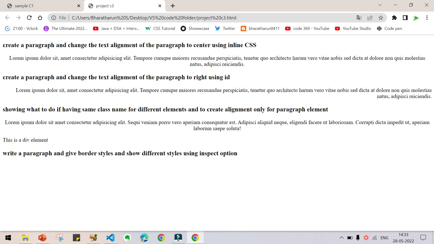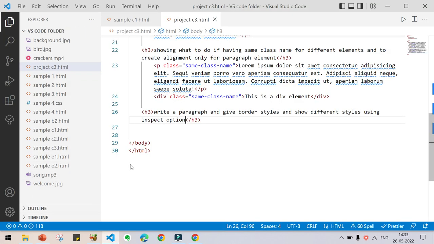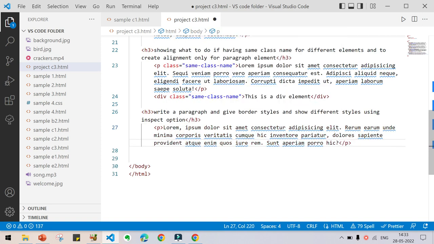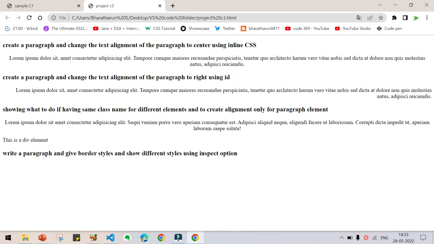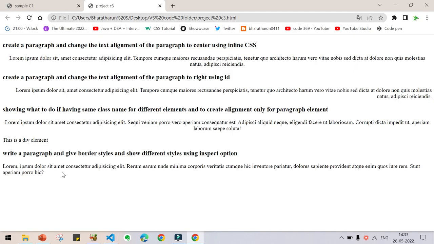First of all we have to write a paragraph. Here I'm just going to write a paragraph, p, enter, type lorem. Now we have created the paragraph. Press Ctrl S, go back, reload, and give border styles and show different styles using the inspect option.